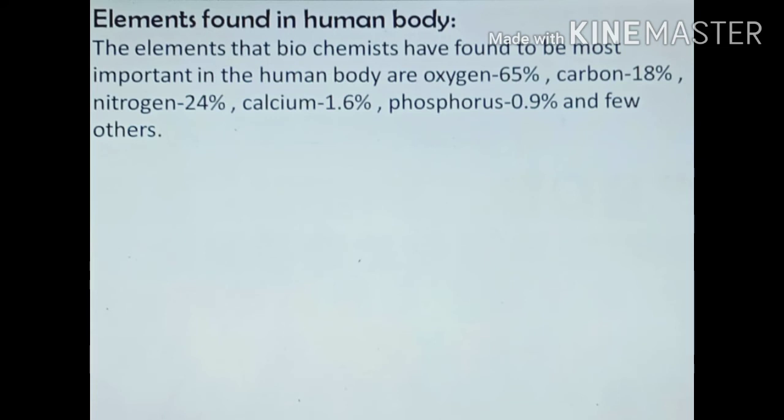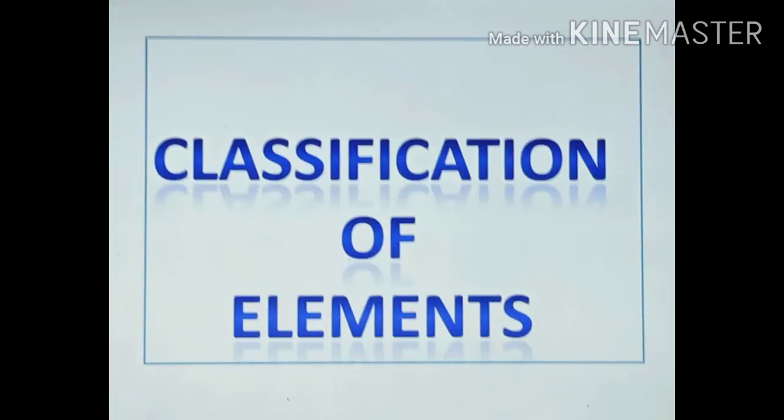Elements found in the human body. The elements that biochemists have found to be most important in the human body are oxygen 65%, carbon 18%, nitrogen 3%, calcium 1.6%, phosphorus 0.9%, and a few others.